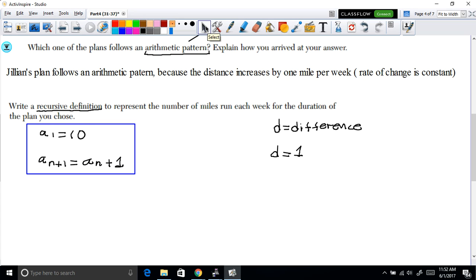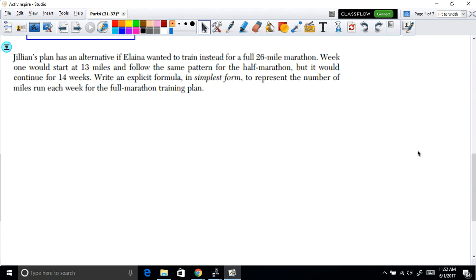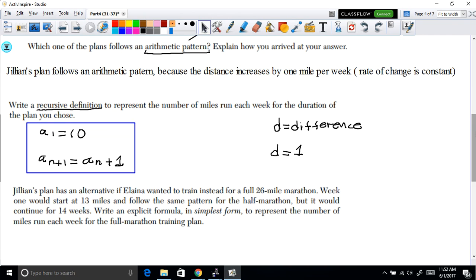So remember, if you want to write the recursive definition, all you need is just the first term and the common difference. So now, the last thing that they're asking us to find here is, well, what if Jillian's plan has an alternative if Eleni wanted to train instead of for a full 26 miles marathon. Let's say that in week 1, it will start at 13 miles.